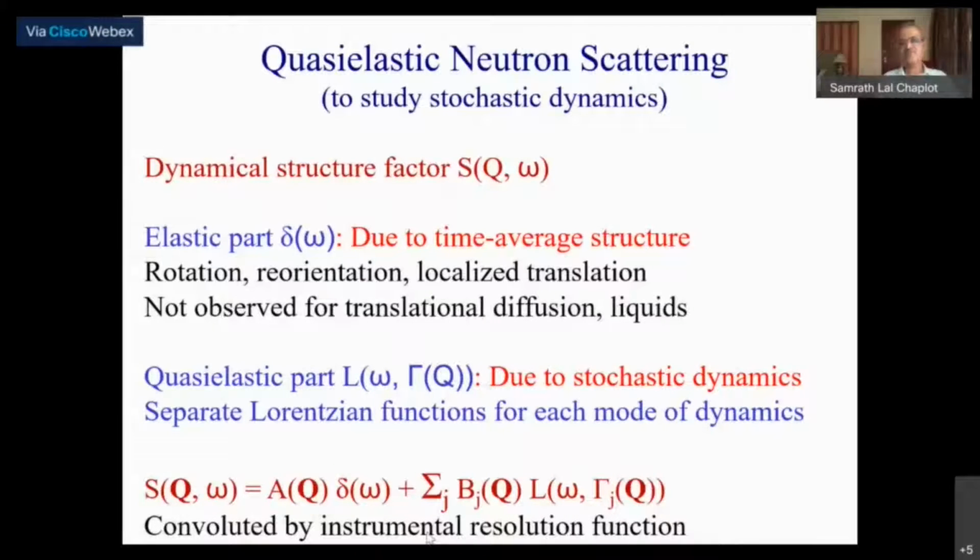On the other hand, if the instrument resolution is very small, then also you can find the Lorentzian if your energy range is consistent. So there are two things: the instrument resolution as well as the energy range of the measurement, and you need both of them in such a way that you can measure a good part of the Lorentzian functions.